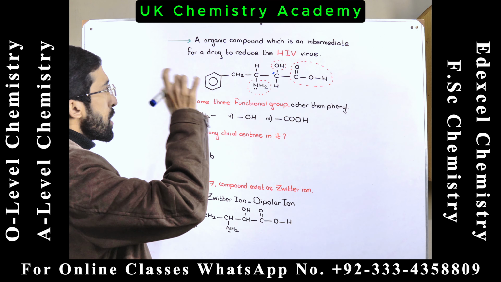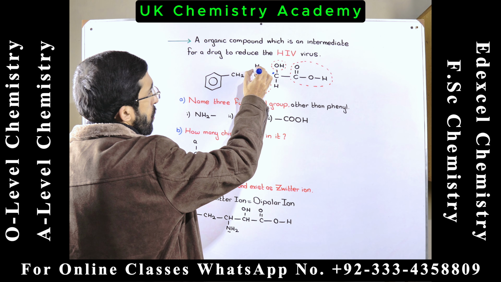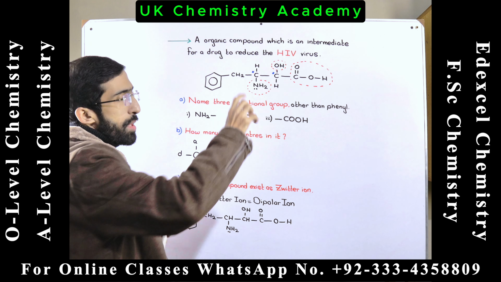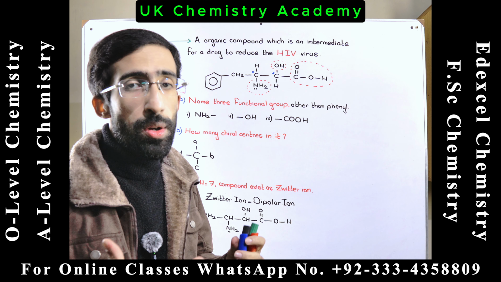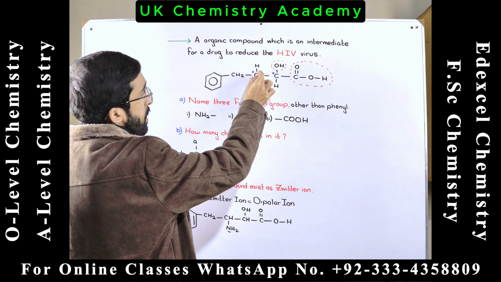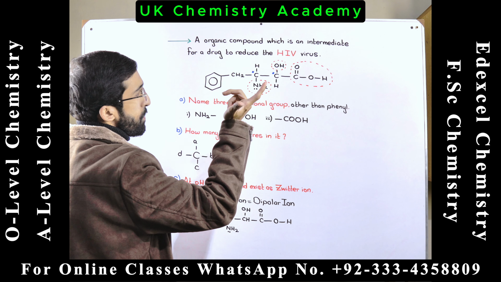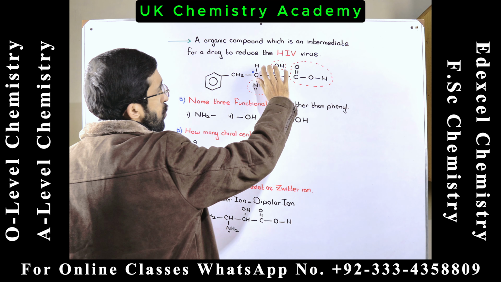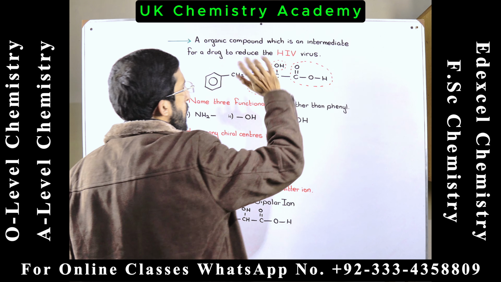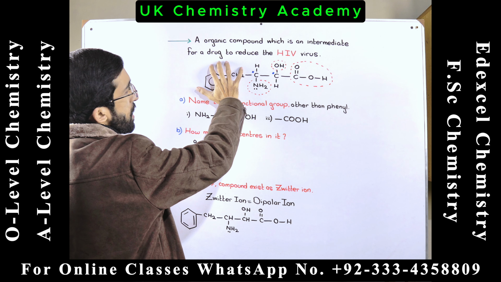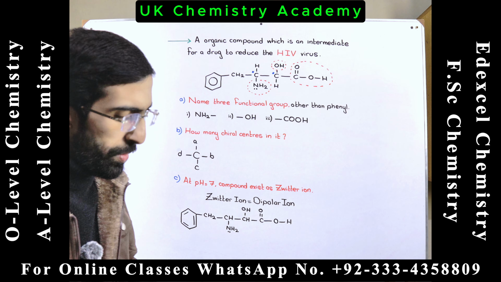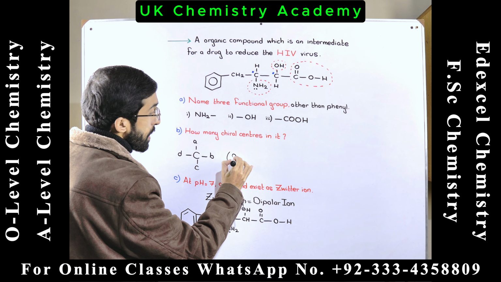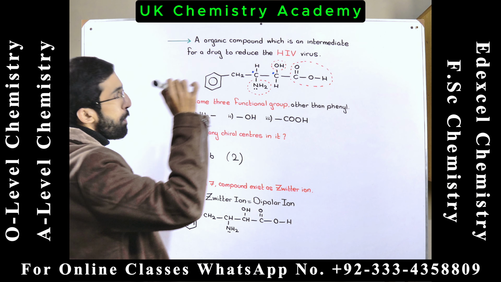And you can also see that this carbon is also a chiral carbon. Why? Because this carbon is also attached to four different groups. This carbon is attached to hydrogen atom. This carbon is attached to amino group. This carbon is attached to this whole different group. And this carbon is attached to benzyl group. So actually there are two chiral centers in this compound.